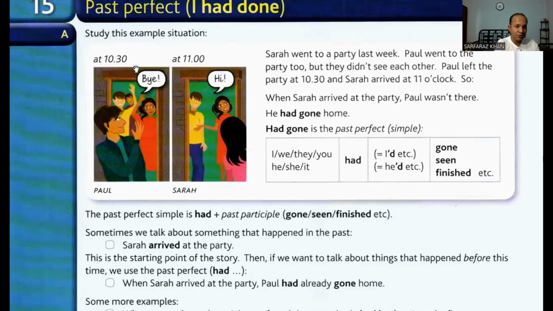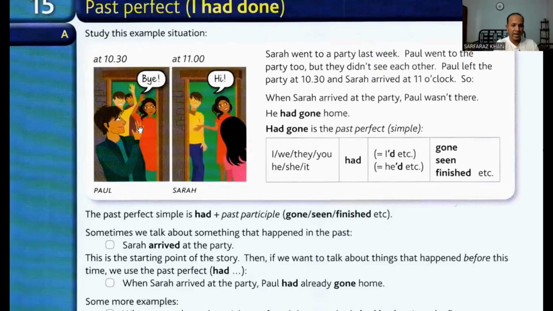Paul said bye-bye to everybody at 10:30 p.m. So that's why Sarah could not meet Mr. Paul. So when Sarah arrived at the party, Paul had gone. That means both the actions were past, but this action, what Mr. Paul did, was done earlier.